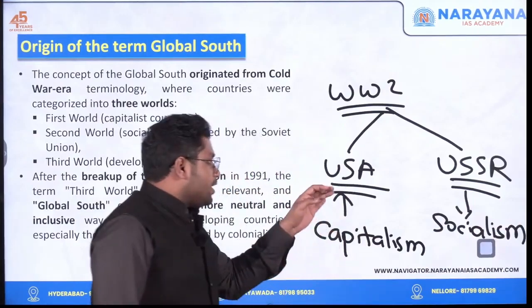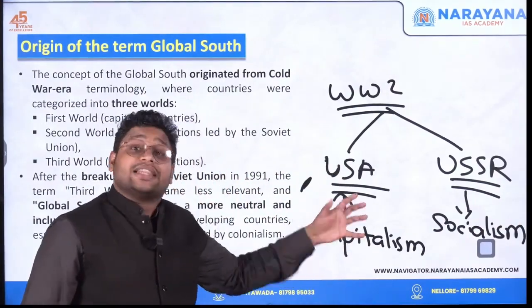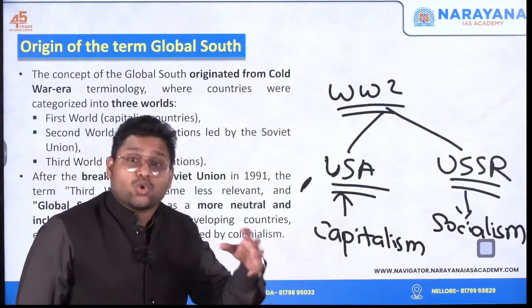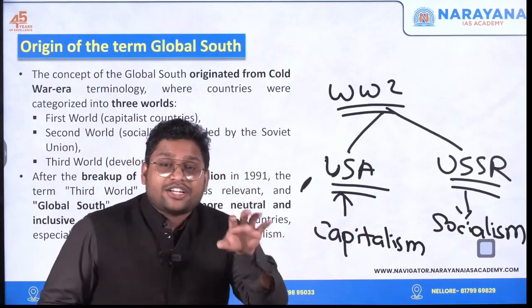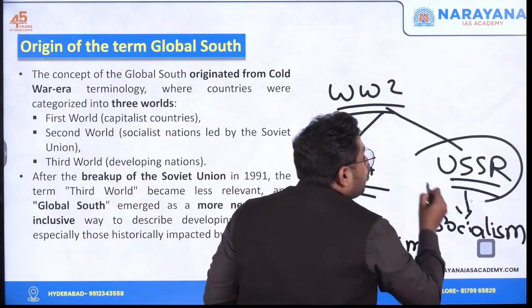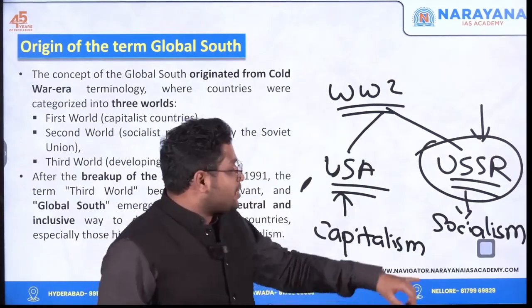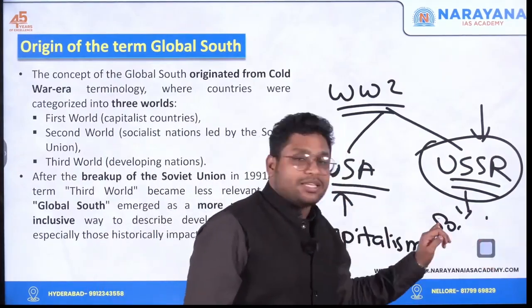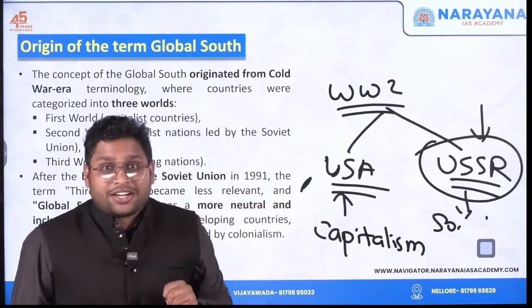Those countries who started supporting USA came on this side. They were called the first world. Those who had the economic system of capitalism were termed first world countries. The others who were led by USSR, those having a socialistic economic system, were termed second world countries.